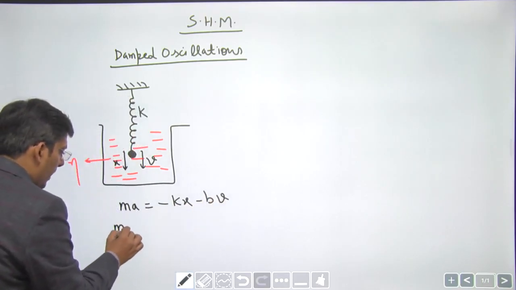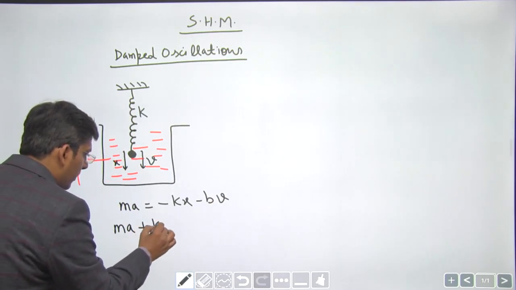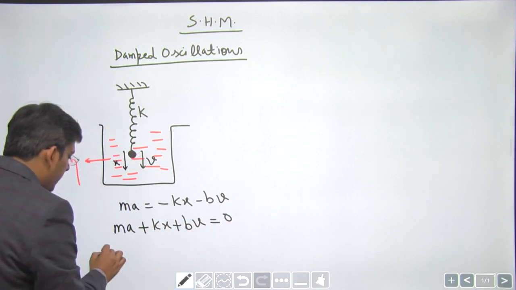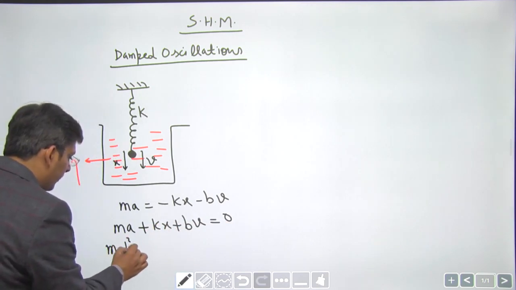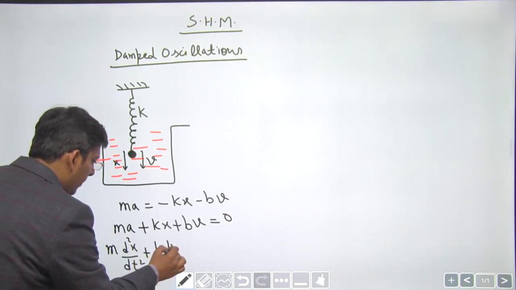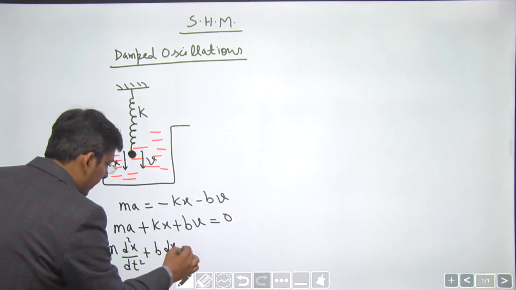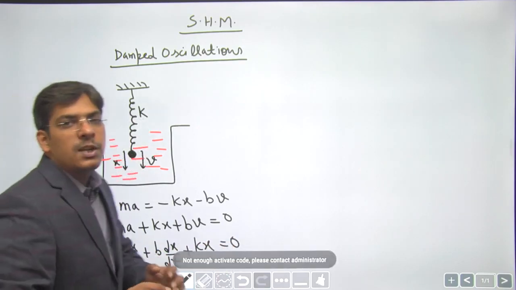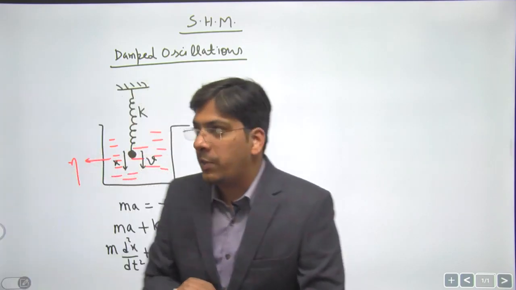This becomes ma plus kx plus bv equals 0. Acceleration is actually d square x by dt square. Velocity is actually dx by dt, and this is kx. This is the second order differential equation. This is the differential equation for a damped oscillator.